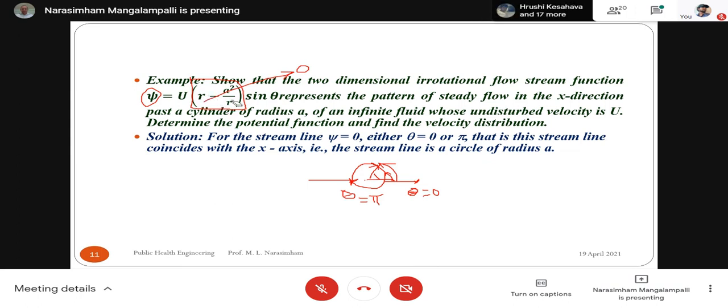When r is equal to a, this will become a minus a square by a. A square by a will be a. So a minus a is 0.